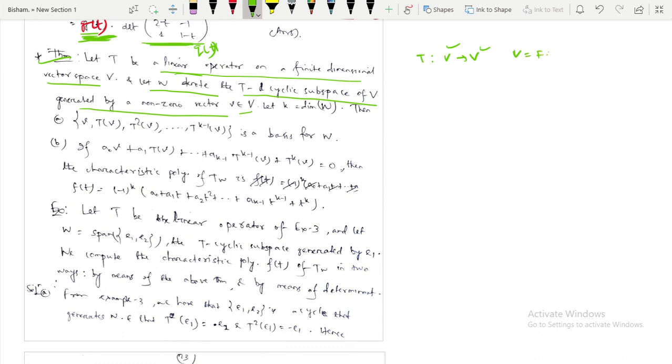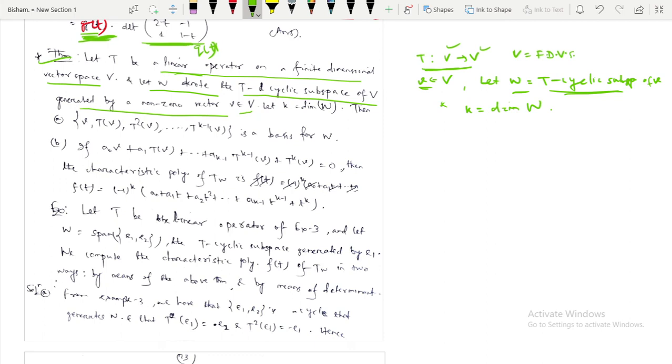V is a finite dimensional vector space, T is a linear operator on it, small v is any element from capital V, and let W be the T-cyclic subspace of small v, and k is the dimension of W. We know already the T-cyclic subspace, since it is a subspace, it has some dimension.